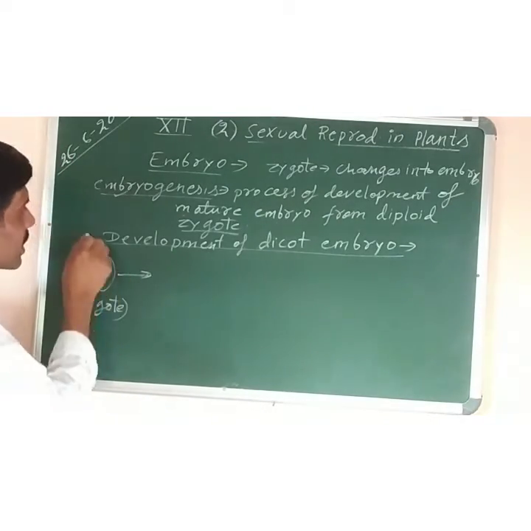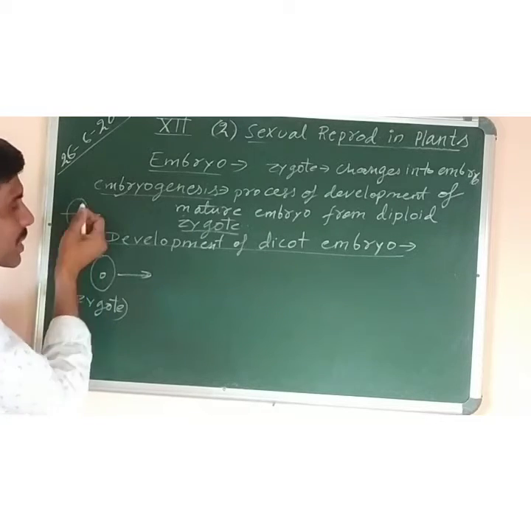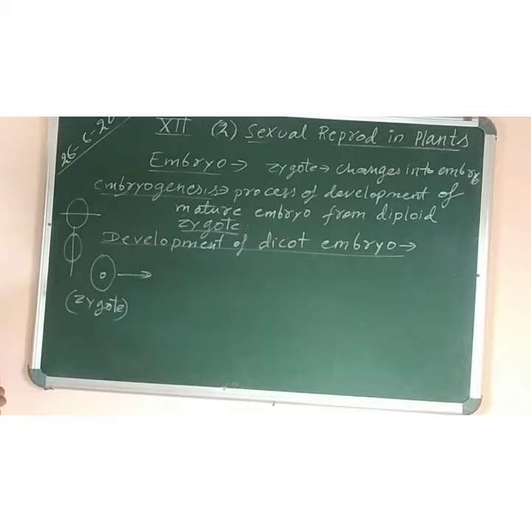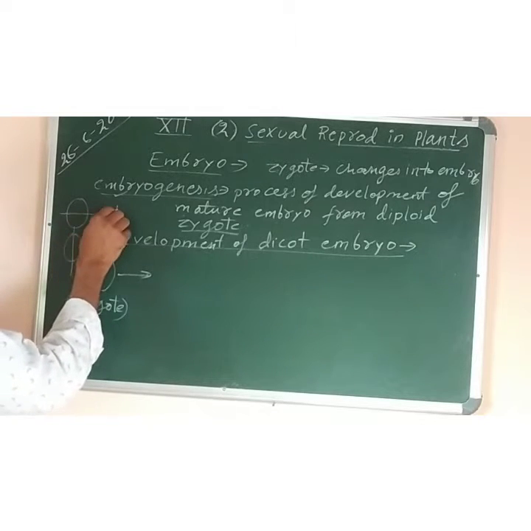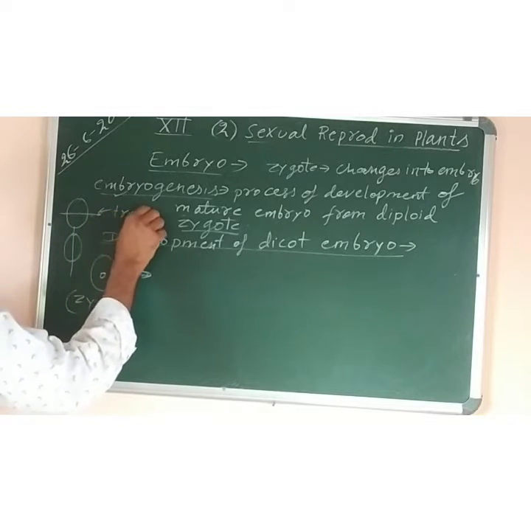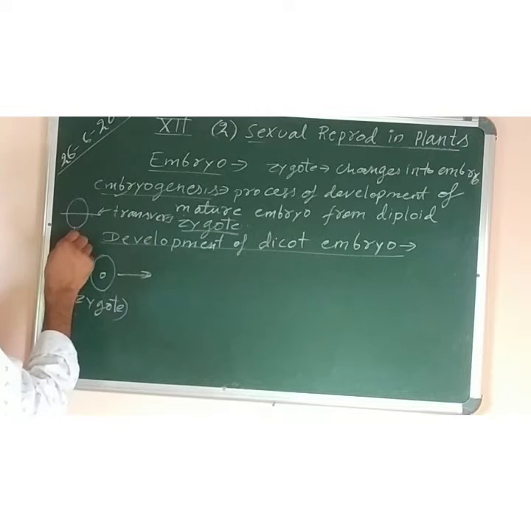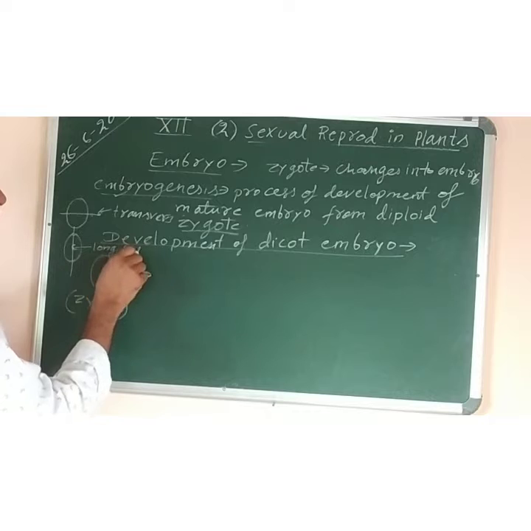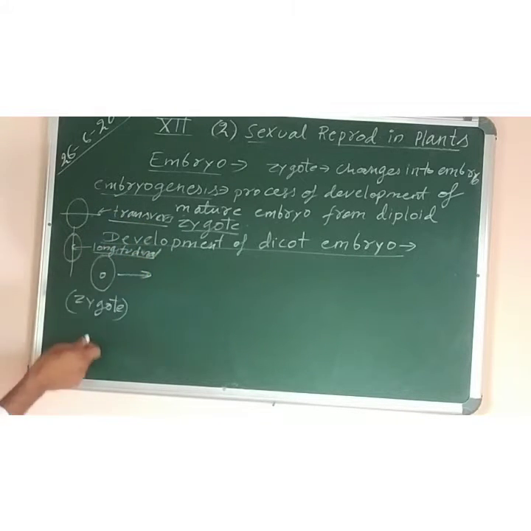Transverse means like this. If I take a cell and divide like this, this is transverse division. If I take a cell and divide like this, it is called longitudinal division. So this one is called transverse, and this one is called longitudinal. Longitudinal division, transverse division. So we have to come across these two terms again and again.